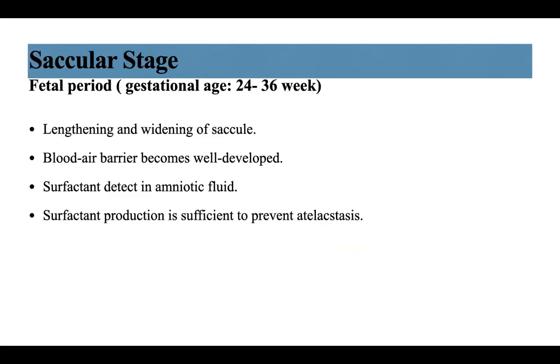Saccular stage, at gestational age of 24-36 weeks. Lengthening and widening of the saccules will occur. The blood-air barrier becomes well developed, and surfactant is detected in the amniotic fluid. Thus, surfactant production is sufficient enough to prevent atelectasis. And this is why premature infants are prone to respiratory distress syndrome due to insufficient surfactant, since sufficient surfactant is present after 35 weeks of gestational age.